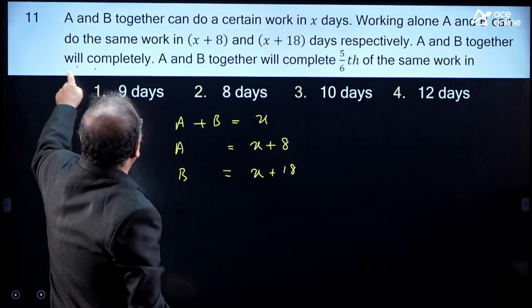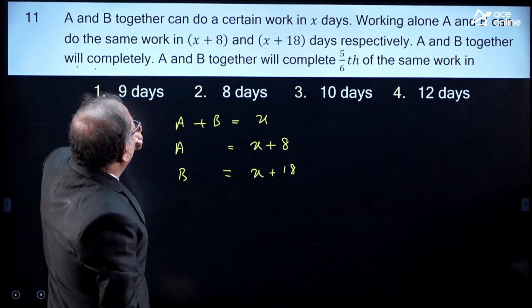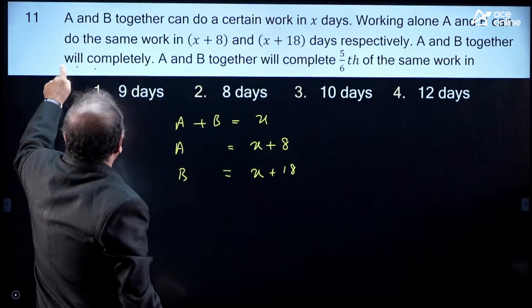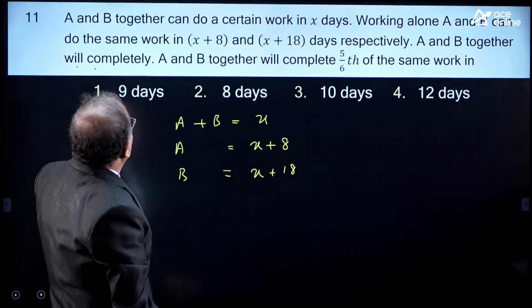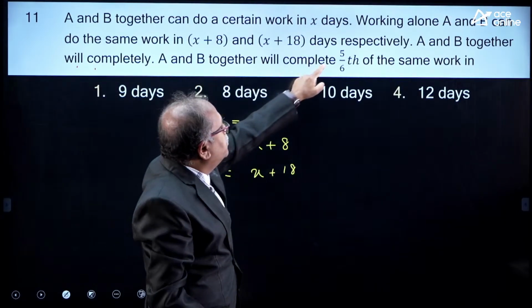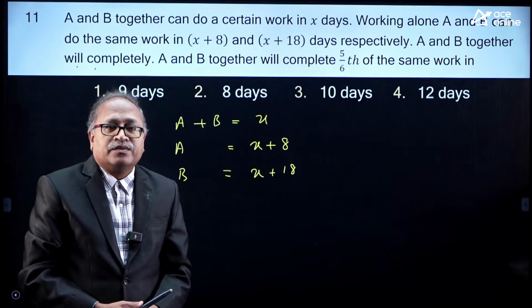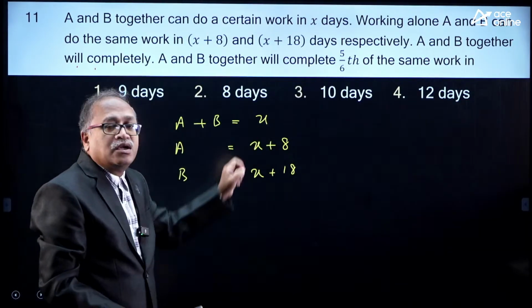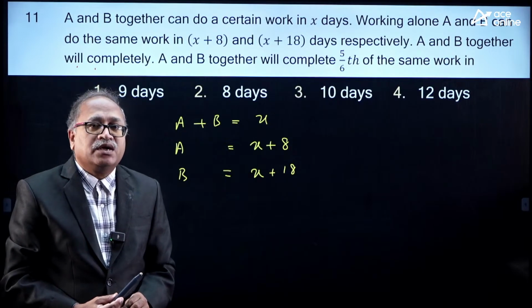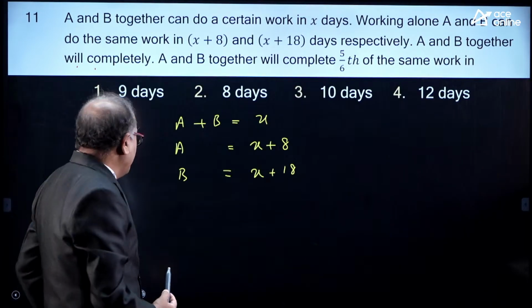Now, A and B together will complete 5/6 of the same work in how many days? A and B can complete one work in X days. The moment I get the X, there is a shortcut for that, a small formula.